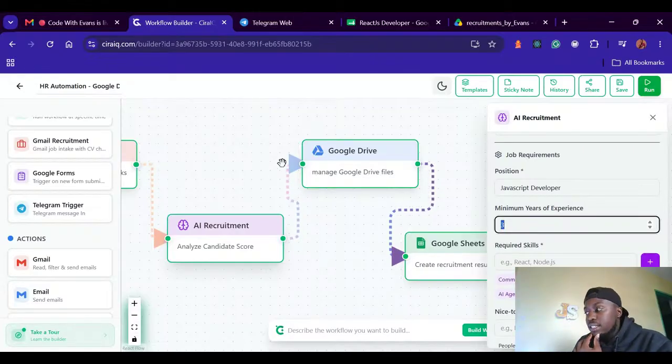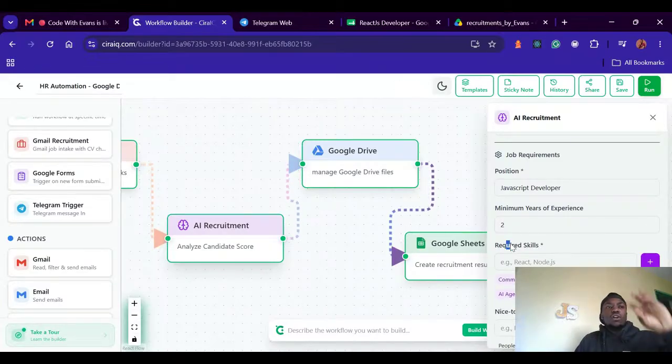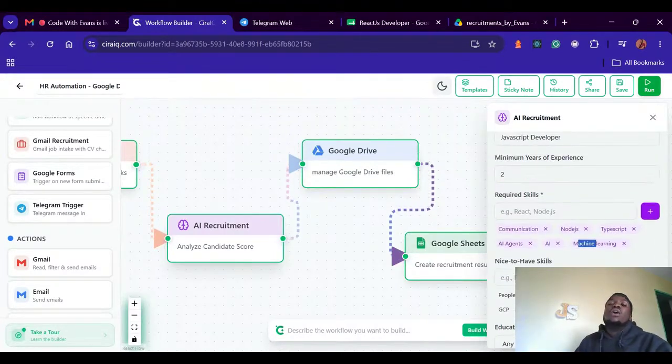Consider the 5 years experience, the 3 years experience. Then the moment that you are checking all these CVs, check for communication skills, check for Node.js skill, TypeScript, AI agents, AI, machine learning, depending on the role that I'm hiring. So that's how this agent really works.